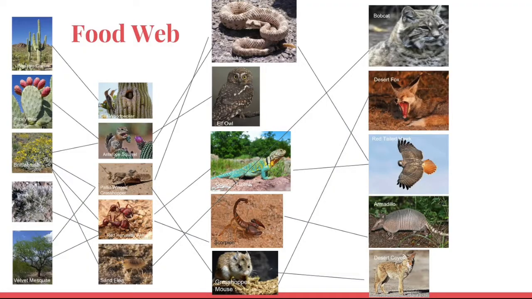Here is an example of a desert food web, which contains a number of primary, secondary, and tertiary consumers. Some plants which habitat the desert are cacti, brittlebrush, fluffgrass, and velvet mesquite. These serve as a food source to lower level consumers such as the grasshopper, red harvest fire ant, and antelope squirrel. These consumers then become the prey of larger consumers such as rattlesnakes and collared lizards, which ultimately can fall prey to top predators such as the red-tailed hawk or desert fox.